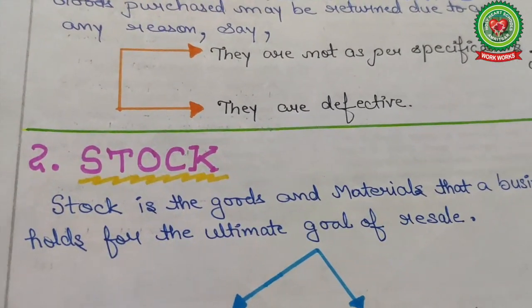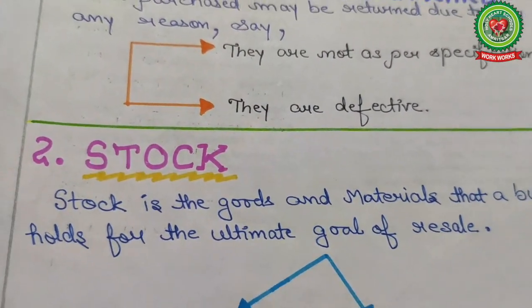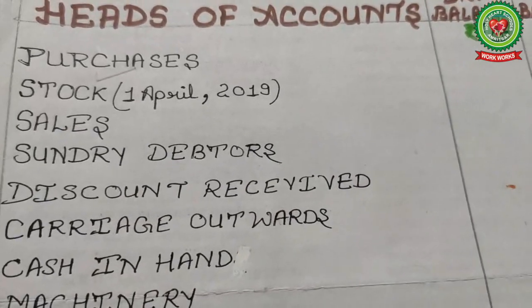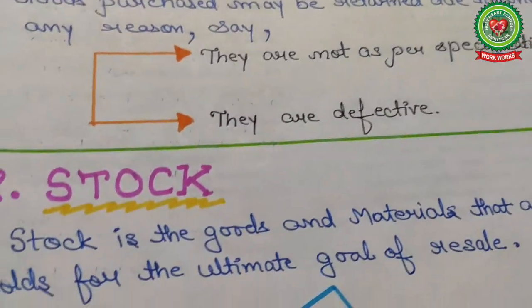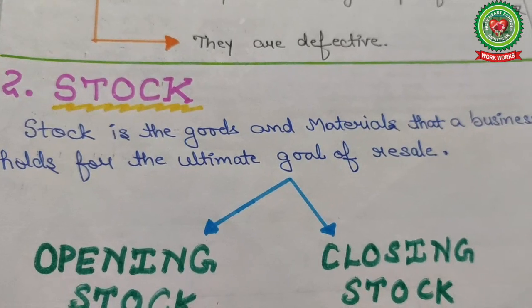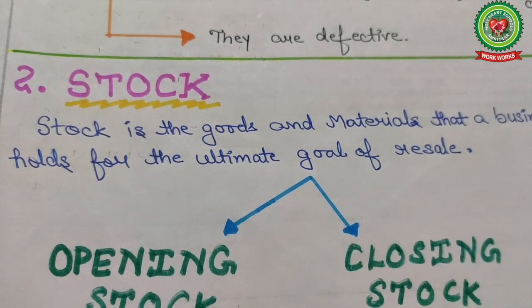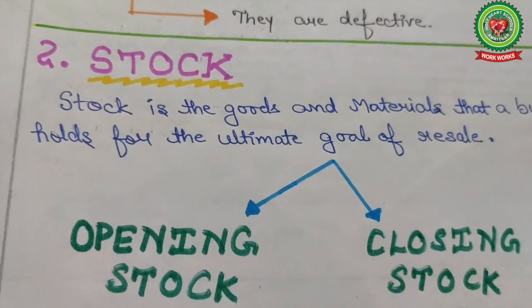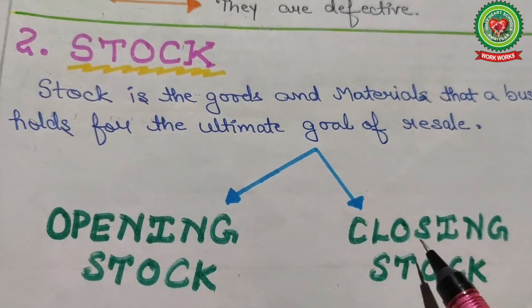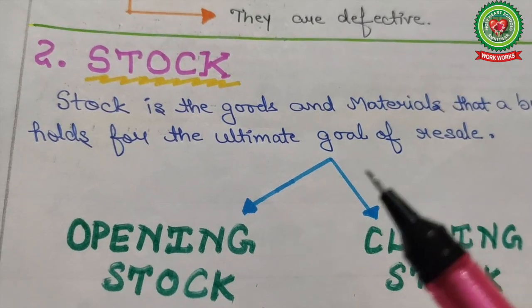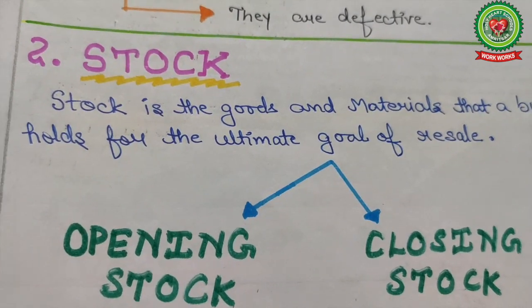Next point is stock. See the trial balance. Stock is the goods and materials that a business holds for the ultimate goal of resale. Stock is in the form of opening stock and closing stock, whether it is raw material or finished product.